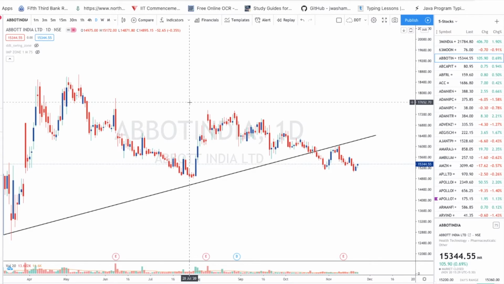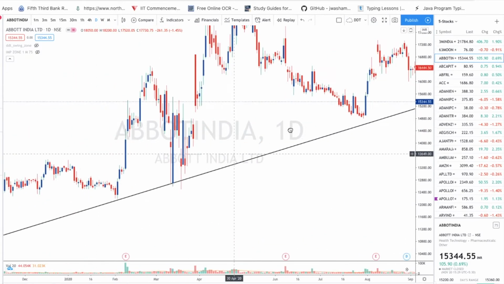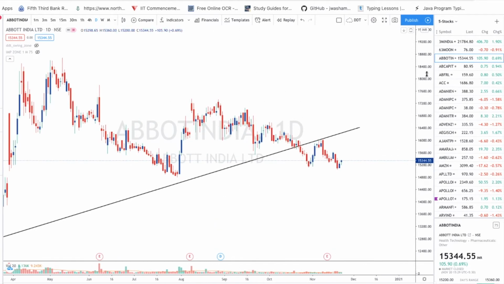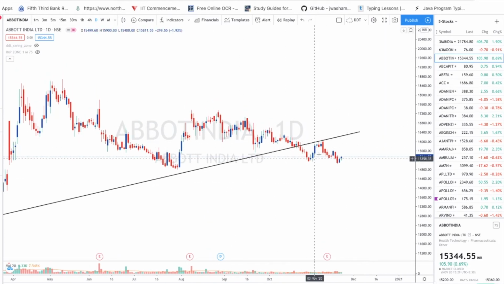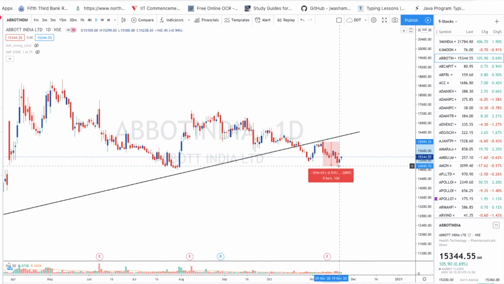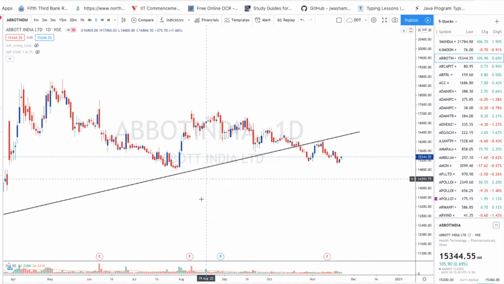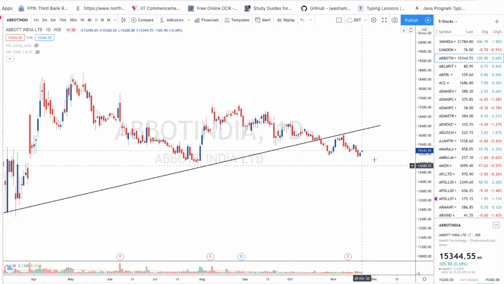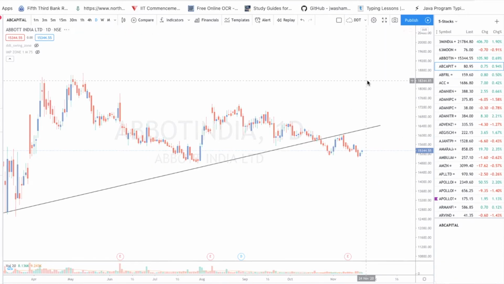Here, I already drew this trend line way back, and it has been respected so many times, and then the breakout happened. Sorry, the breakdown happened. The breakdown happened, a retest also happened, and after that the fall came. Once the breakdown happened and it retested, see guys, the move came. It went 5% in how many days? In a span of 10 days. So even if you follow only the trend line, that's also fine. But try to follow the channel pattern and triangle pattern. That will give you a good amount of money.